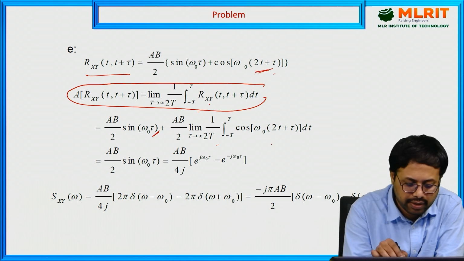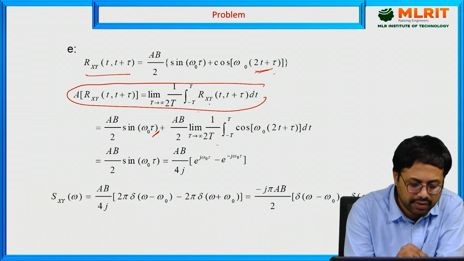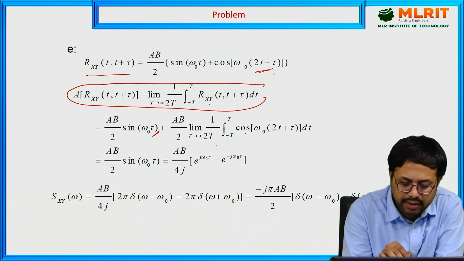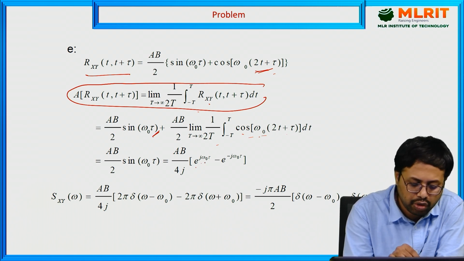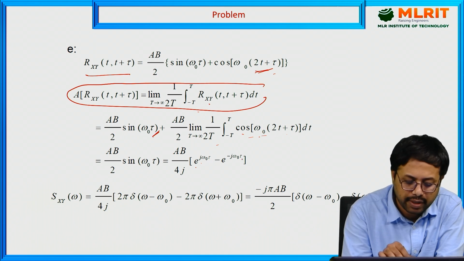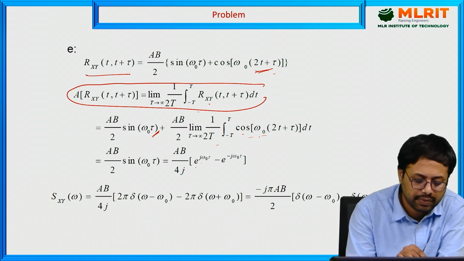Now what are you going to get? This is similar, we are going to get AB by 2. Here you have the integration, you apply it. In terms of cos you have the 2t term, 2 plus tau. Then if you simplify it, e power j omega tau minus e power minus j omega naught tau by 2j. 2j means 2 to integrate, multiplied, you will get 4j.